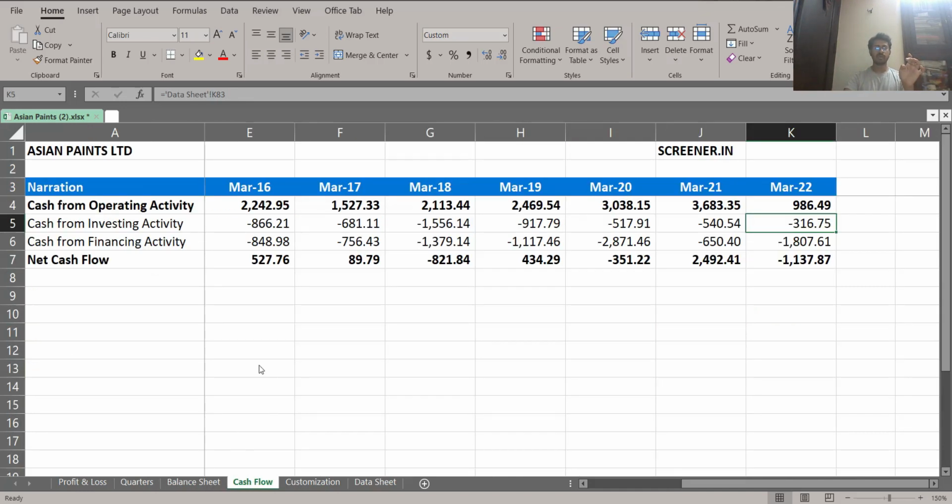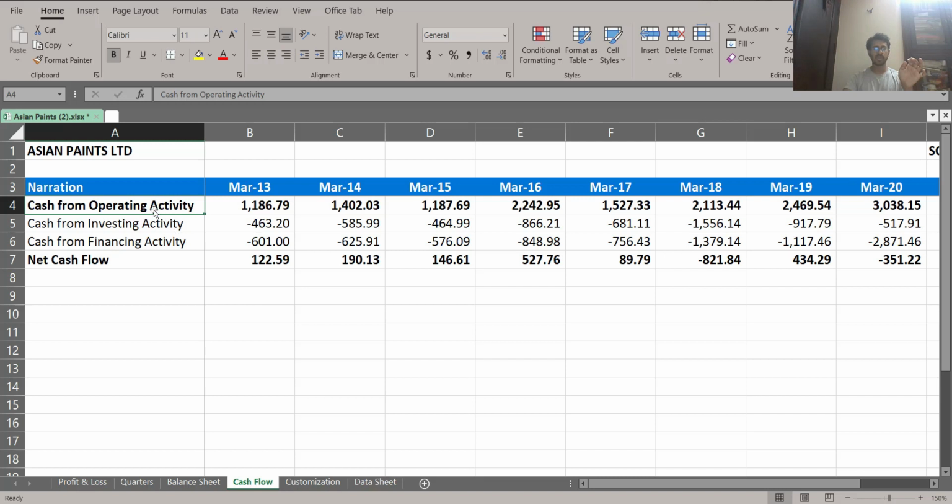Now to do this, we will come to the cash flow statement of this company. Now we can see the value of your cash from operating activity. As I said earlier, this is the actual money the company has received from operating activities, right? So we are going to subtract the capital expenditure the company has made. Unfortunately, the Excel will not be able to capture the capex number.